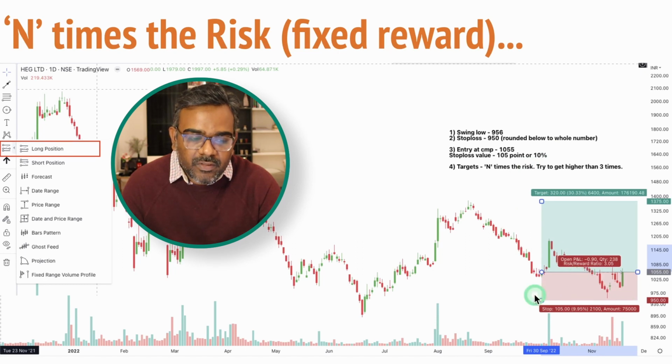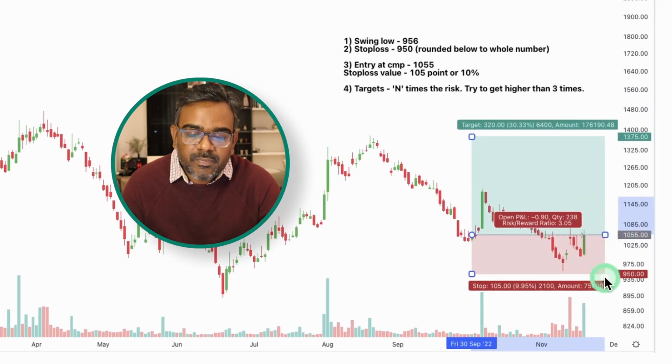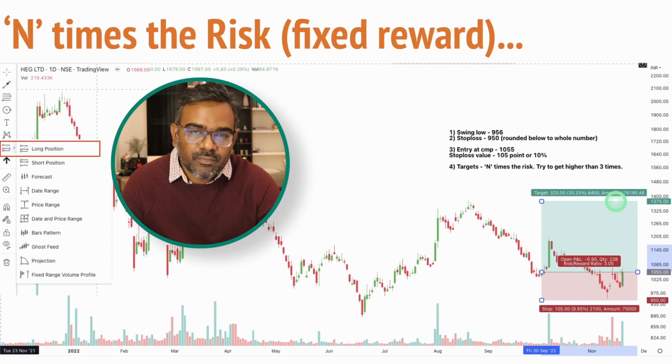Now once you define that, there's a tool available in TradingView. You can click on this here, take this long position and try to do this like what I did. So this red is going to be our stop loss and the green is going to be a reward. Now here in this example, if you see here, it is 3 times the risk reward, right? So I've fixed the target to 3 times the risk reward, and that comes to the previous recent resistance, right? So that comes to that level. So once it comes to 3 times the risk reward, you can book profits, or you can take half profits, or you can also sell the entire position. But you can also partially book around twice the risk, or you can fully book around 3 times the risk, however you want to do it.